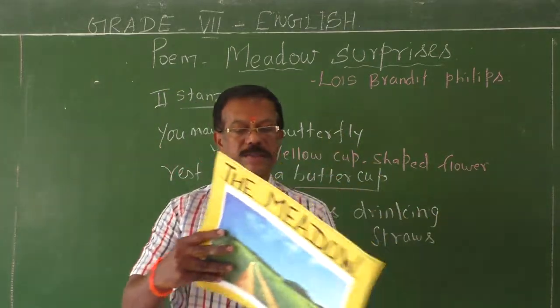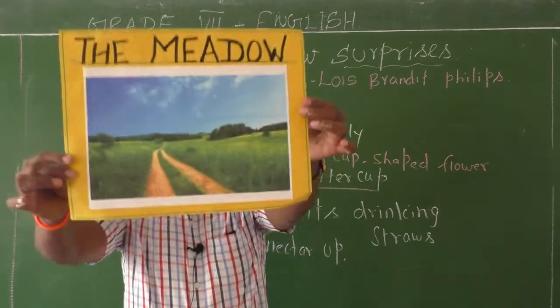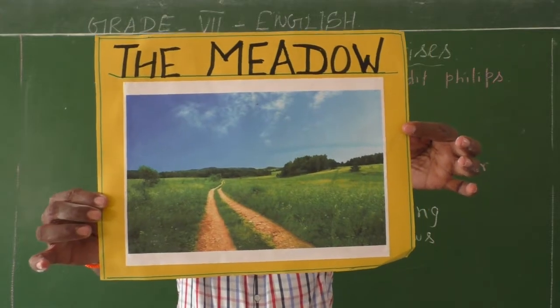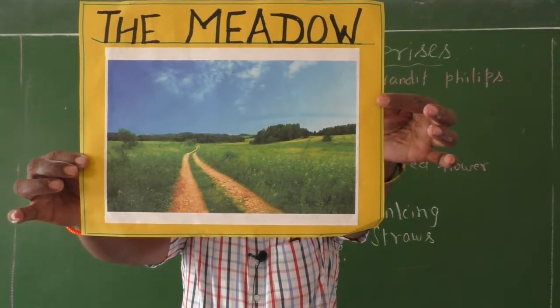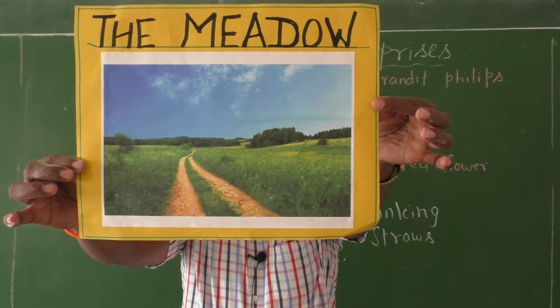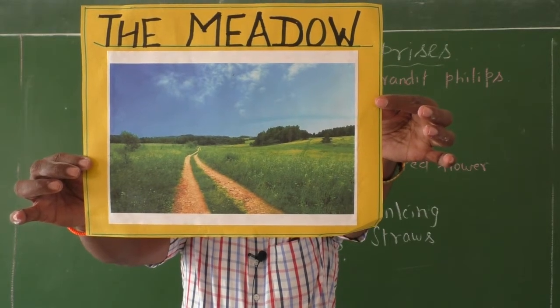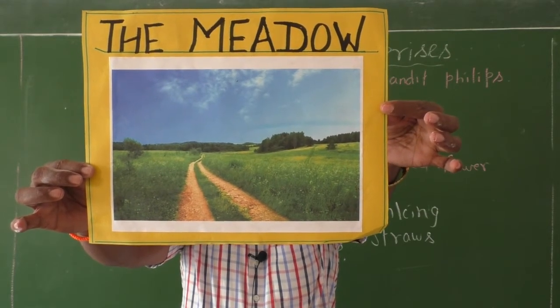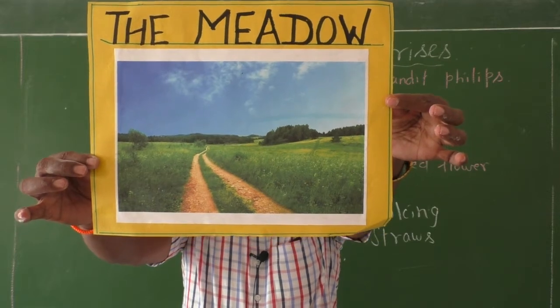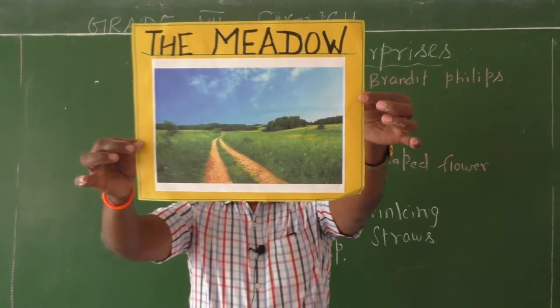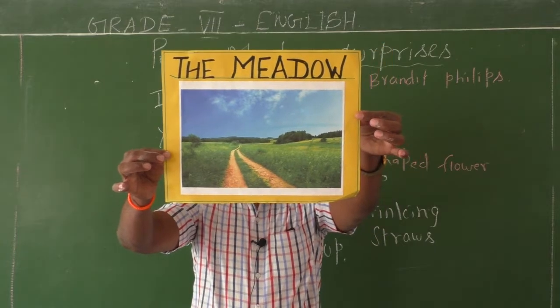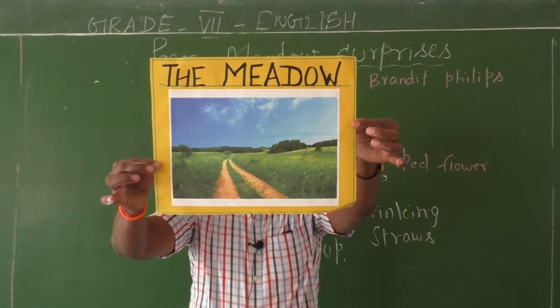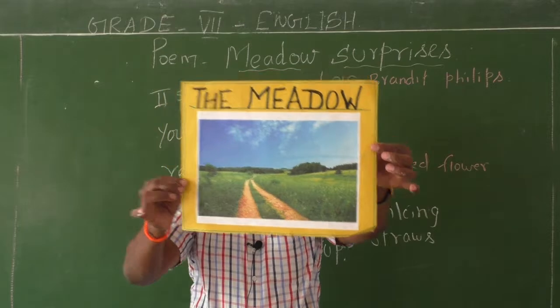Yeah, see the meadows. This is a picture of a meadow. Here you can see green, soft grasses and some plants. There you can see some meadow houses. There you can see some animals. And they have many surprises for us.